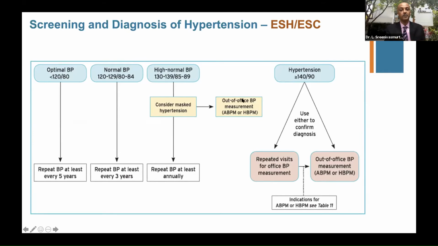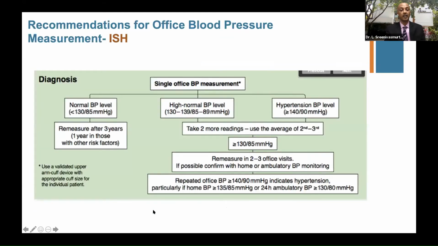The out of office BP again comes into picture. You can very clearly see the ABPM or the home BP monitoring. And when somebody has got a definitive diagnosis of hypertension, more than 140/90, with repeated visits office BP, you can diagnose, or out of office BP, again, you can diagnose and indicate whichever is required. So this is very clear. ABPM or home BP monitoring is the emphasis for all these organizations' guidelines.